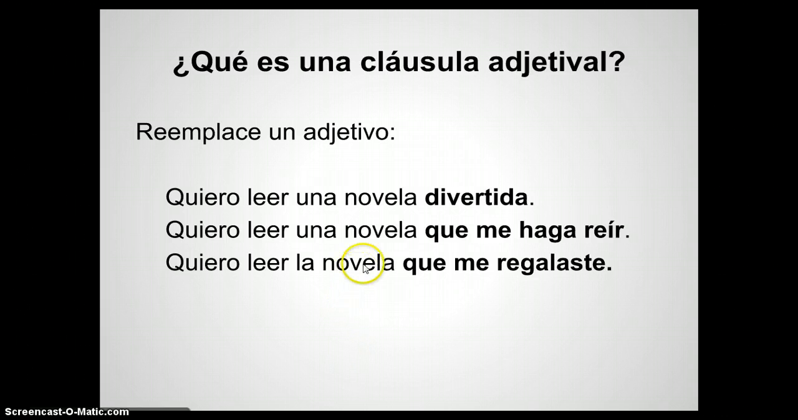So, if we look at this, we have the first sentence, quiero leer una novela divertida. Divertida is an adjective. It's describing novela. It's describing the novel. Quiero leer una novela que me haga reír. Now, que me haga reír is an adjective clause. It modifies the noun novela. Quiero leer la novela que me regalaste. Que me regalaste is the adjective clause, and it modifies or describes la novela.